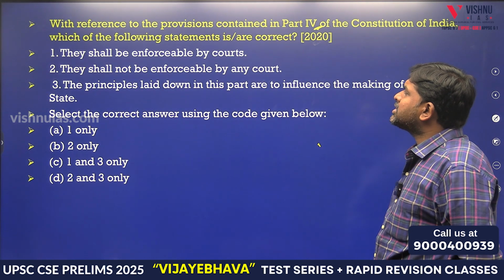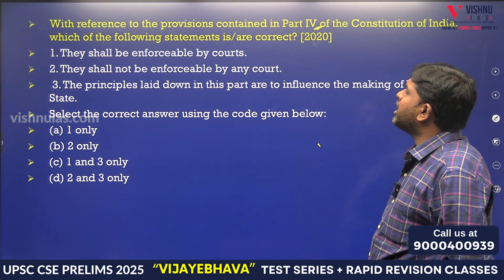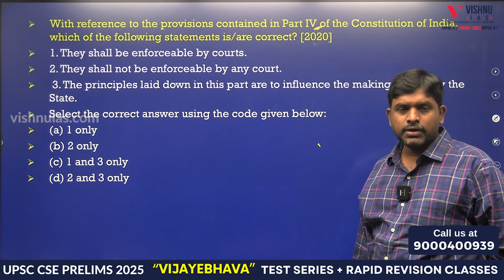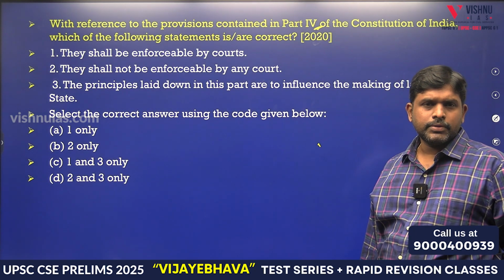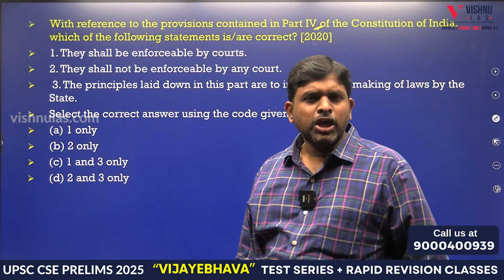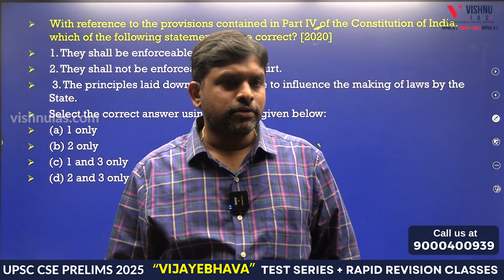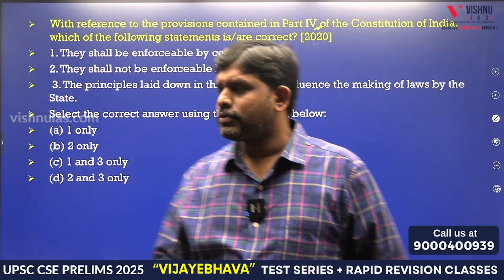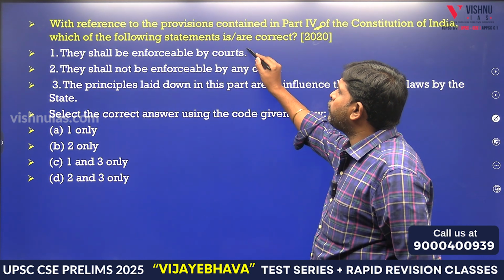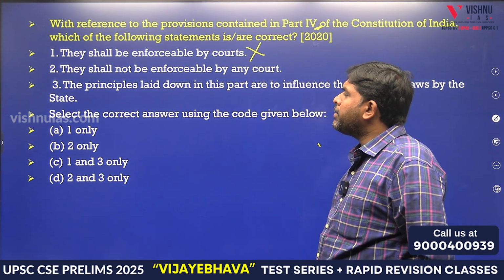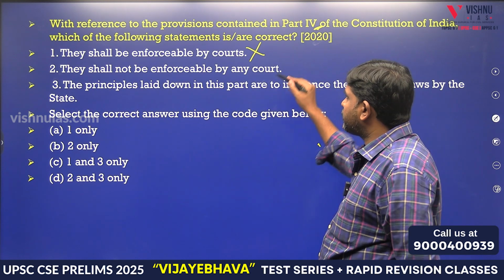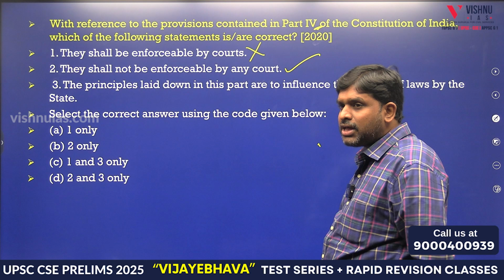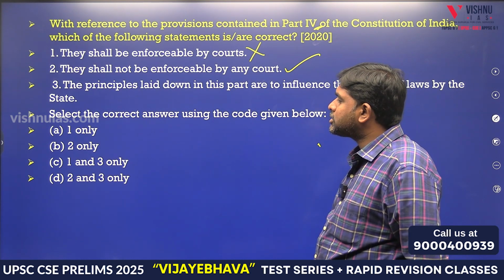With reference to provisions contained in Part 4 of the Constitution of India, which of the following statements are correct? They shall be enforced by the court. Can courts enforce directive principles of state policy? Justiciable or non-justiciable? They shall be enforceable by court? No. They shall not be enforceable by any court. Yes, the principles laid down in this part are to influence the making of laws by the state. So how many are correct?